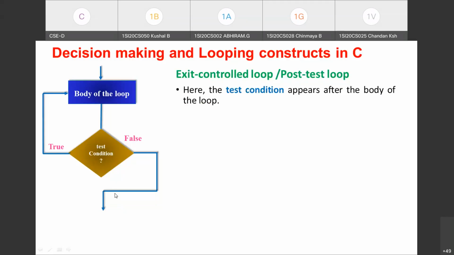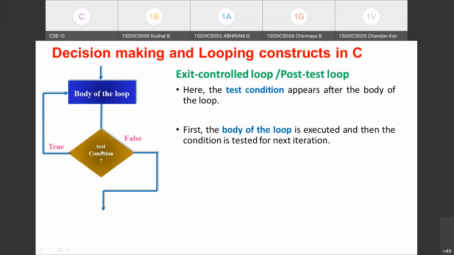So in case of exit control loop, the test condition appears after the body of the loop. Just observe, in case of entry control, the test condition appears before the body of the loop, whereas in exit control loop, the test condition appears after the body of the loop. Coming to the working of this exit control loop, the first time control enters the body of the loop and executes all the statements within it. Just see, actually it should be a directed arrow here. After executing the body of the loop, it is going to test the condition.